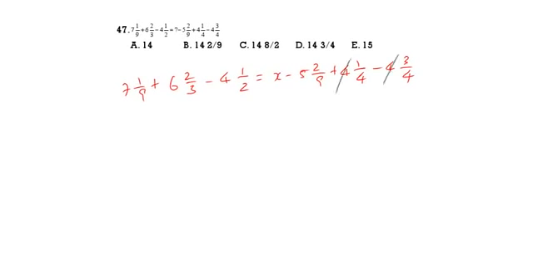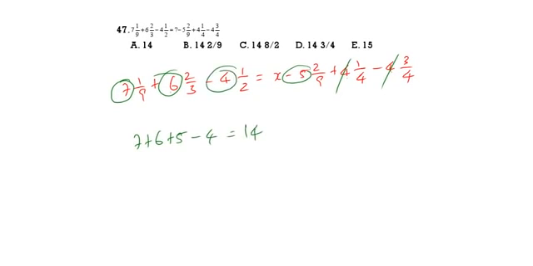Plus 4 minus 4 cancel. Now this is 7, this is 6, and this minus 5, if we bring it to the other side, becomes plus. 7 plus 6 plus 5 minus 4. So 7 plus 6 is 13, 13 plus 5 is 18, 18 minus 4 is 14.